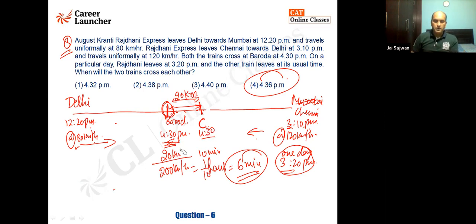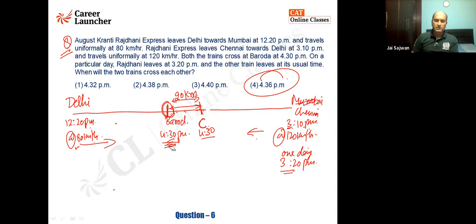Here I go. Understand this. See, what I'm saying to you is that the train is late by 10 minutes. So can I say every day, if it is reaching here at 4:30 p.m., today it will be reaching some distance behind it because it is late by 10 minutes. It will be reaching here not at 4:30, it will be reaching here at 4:40. Is it clear? Because the train is late.